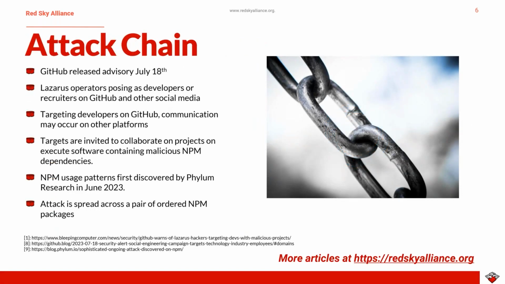GitHub released a security alert detailing the specifics of this campaign and its attack chain on July 18th. The threat actors begin by impersonating either developers or recruiters by utilizing accounts on GitHub and other social media sites. In some cases, the accounts were fake, and in other cases, the accounts were compromised. Fake accounts that were linked to this campaign have been found on LinkedIn, Slack, and Telegram.